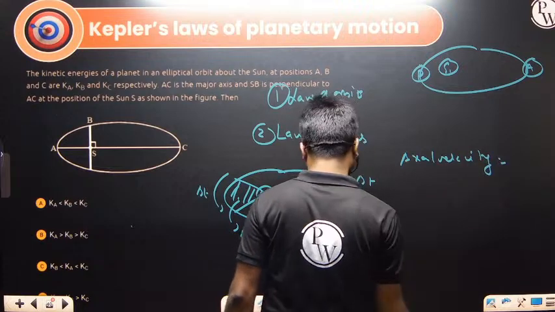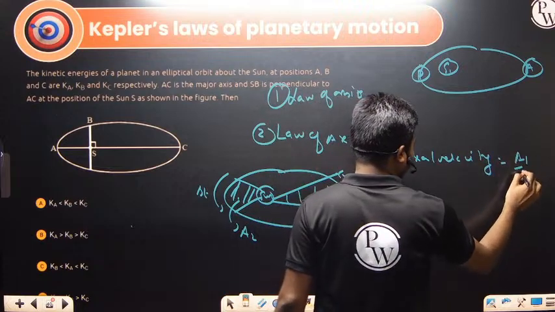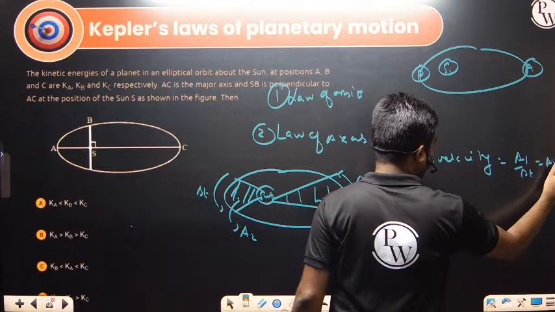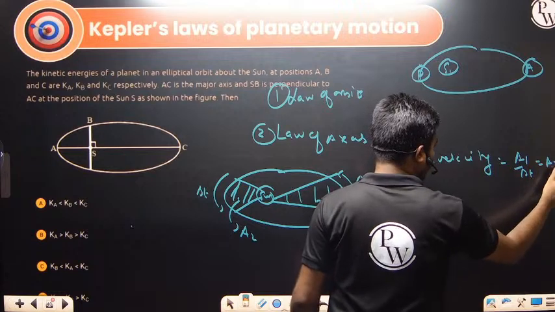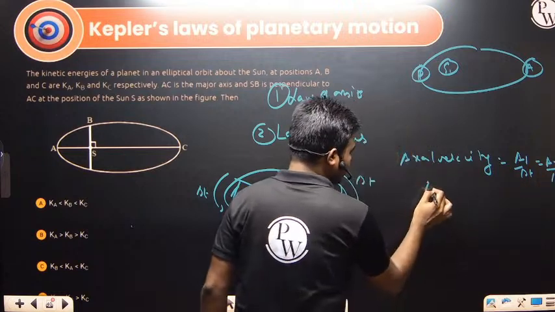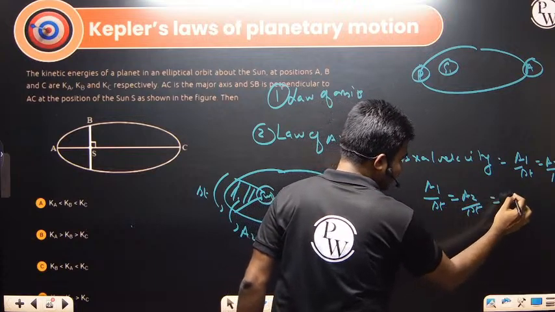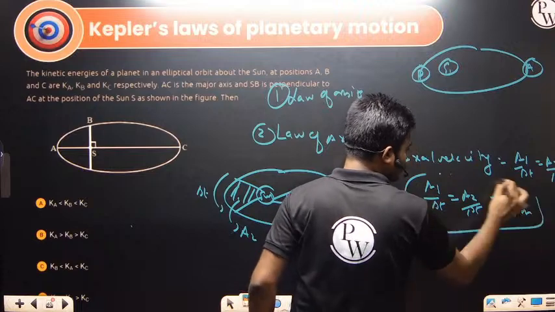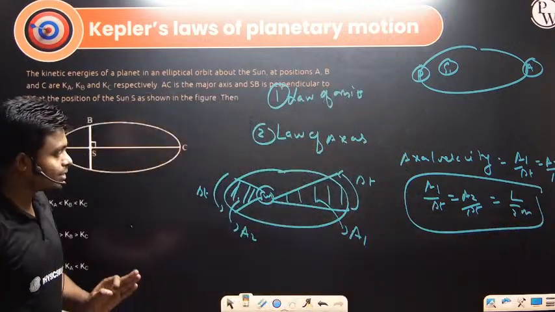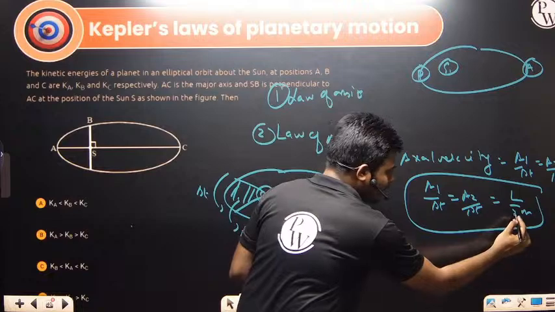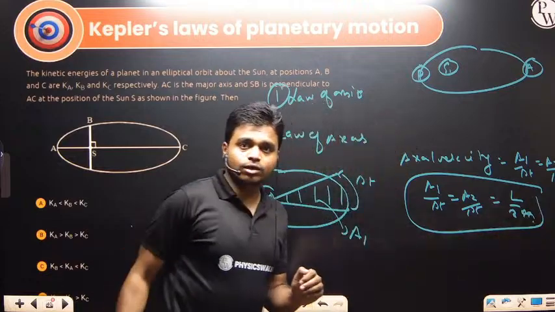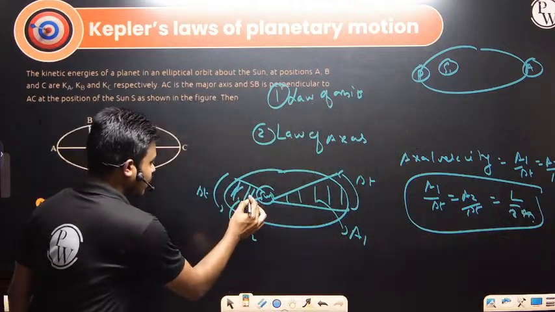The aerial velocity is given by a1 by delta t equals a2 by delta t. That value will be constant. So a1 by delta t is equal to a2 by delta t, and this aerial velocity is L by 2m. So this value will be constant, provided that L is the angular momentum and m is the mass. So this aerial velocity will be constant.